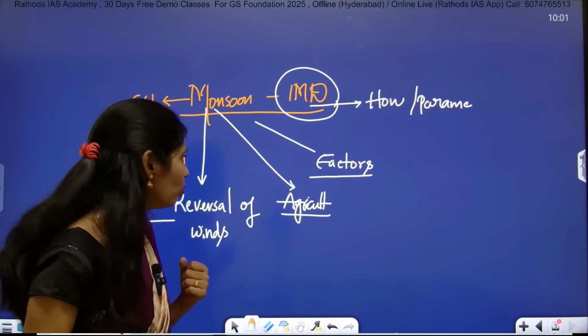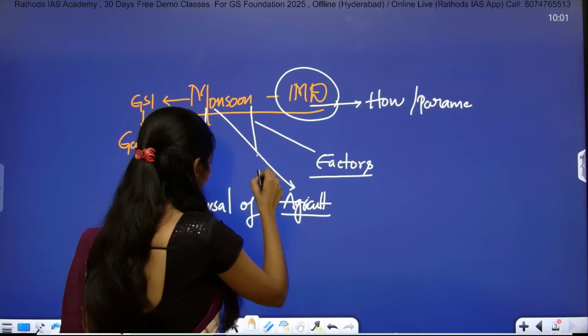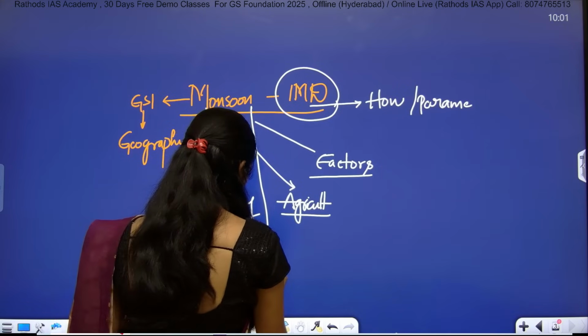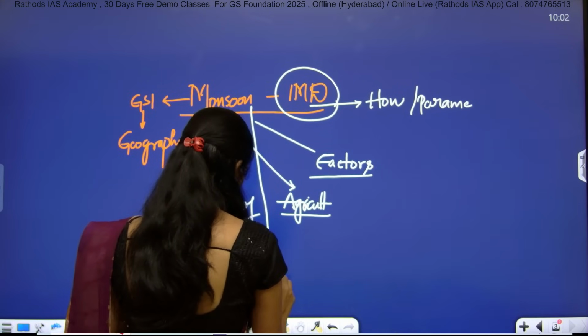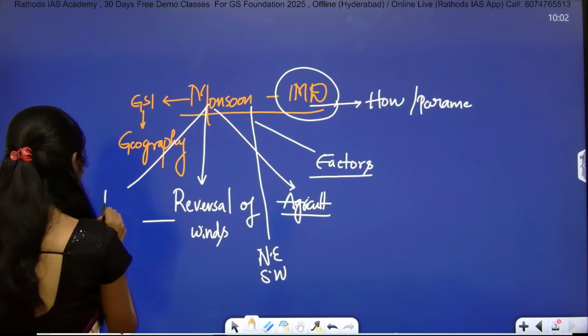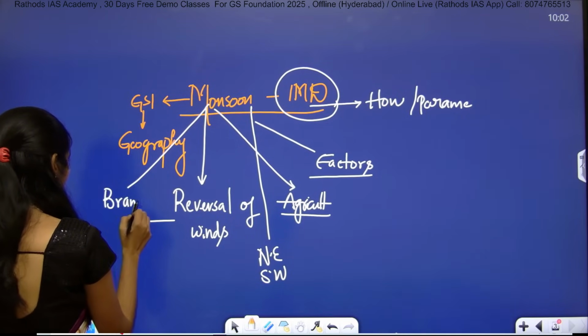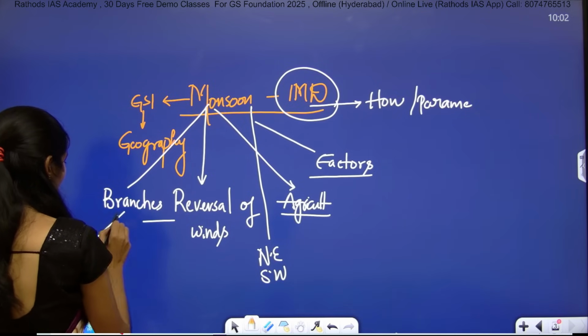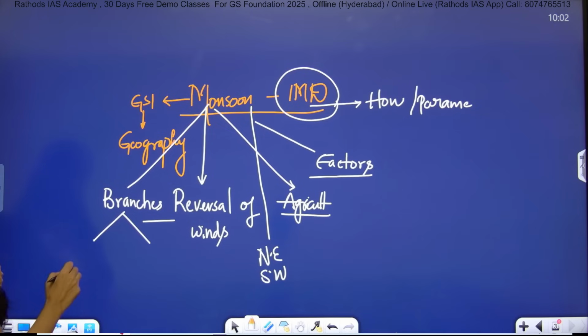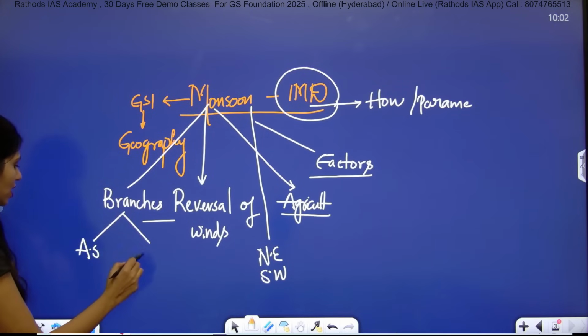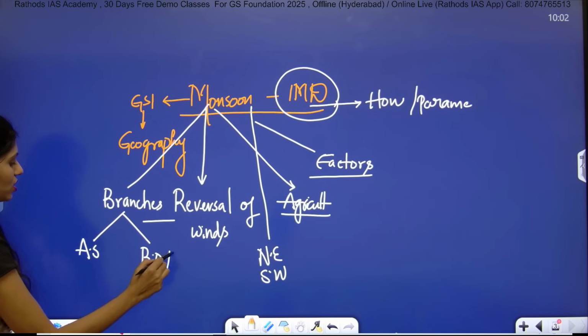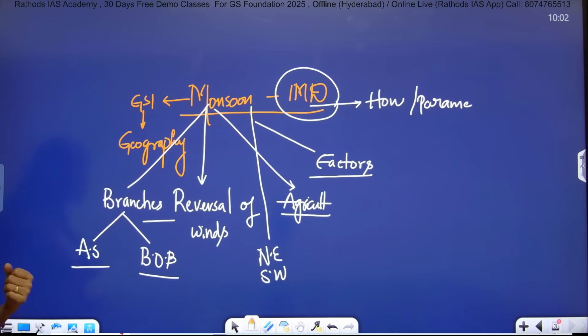That you have to know. And you have to study the northeast and southwest monsoon and the different branches of monsoon. In these we have two types: first the Arabian Sea branch and next the Bay of Bengal branch. So you have to know them.